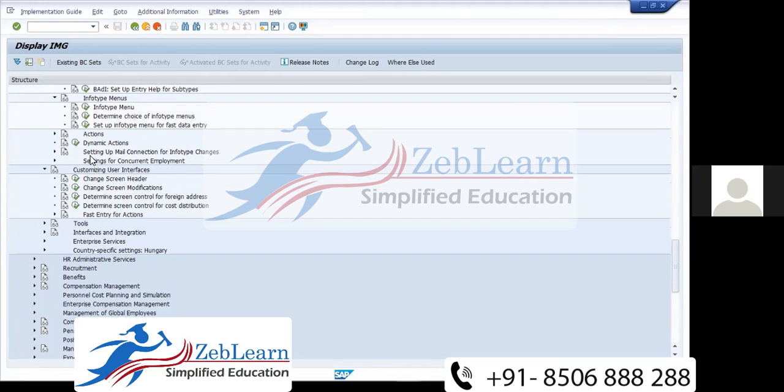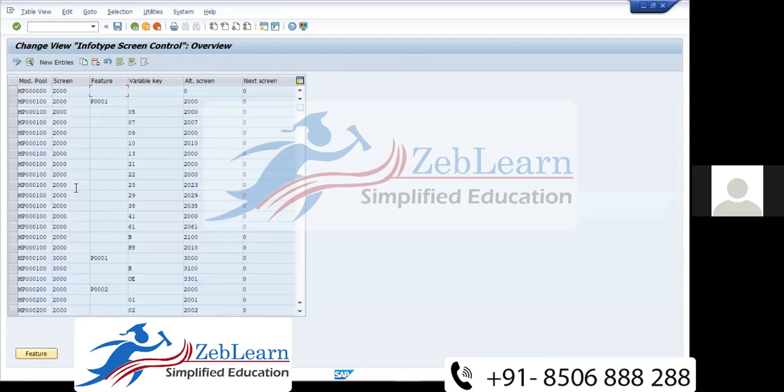No need to go to Customizing Procedures, go to Customizing User Interface. Then Screen, Change Screen Modification. So here you need to find the module program name. MP, this one, MP000200. The screen number is also 2000. The feature is also matching, P0002. This one. So we need to double click.